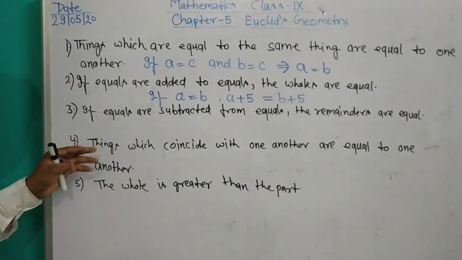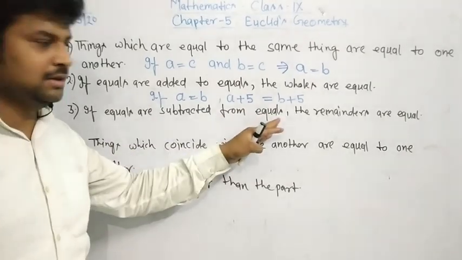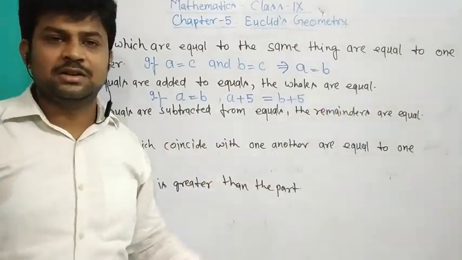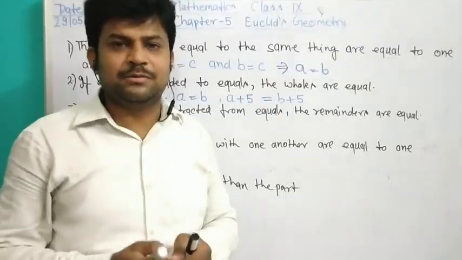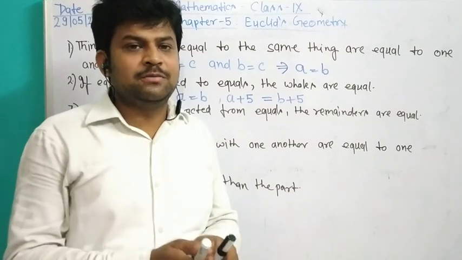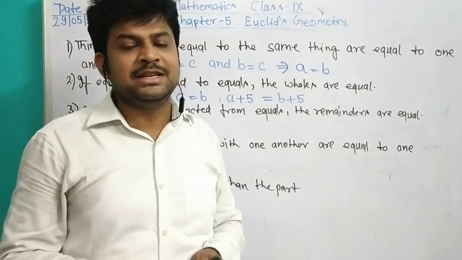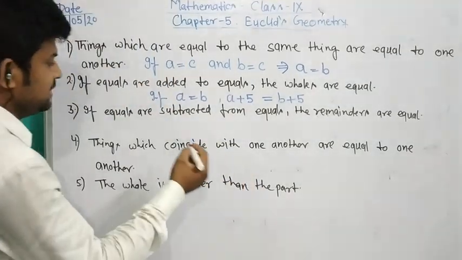Third Euclid's axiom: if equals are subtracted from equals, the remainders are equal. It means when we subtract a fixed number from two equal numbers, the remainders are the same.